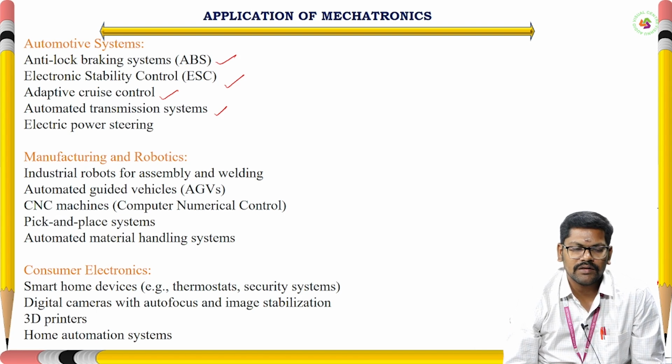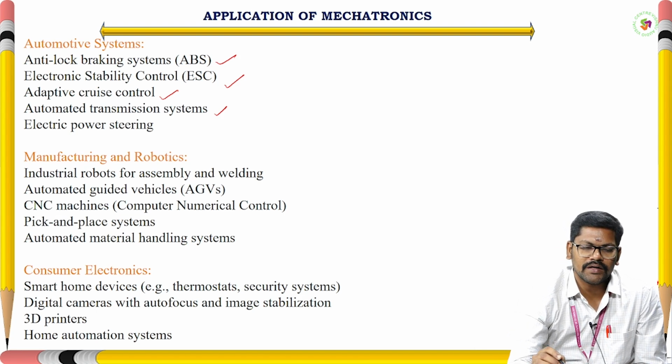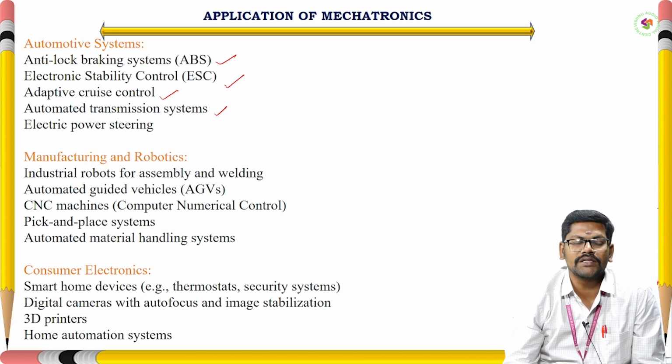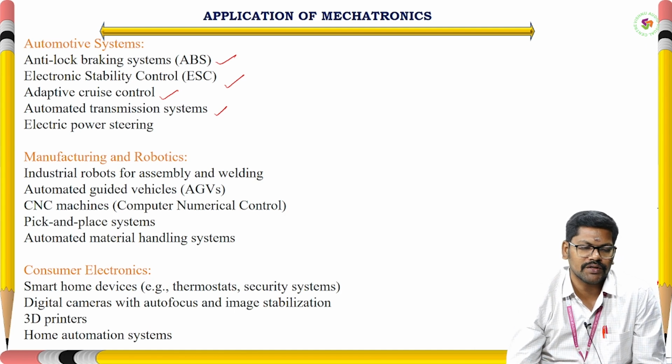In the field of manufacturing and robotics, especially in assembly and welding lines, we are using industrial robots and automated guided vehicles, and CNC machines, computer numerical control, for pick and place of objects. For these systems, we are using mechatronics. Material handling systems are also fully automated nowadays in industries.